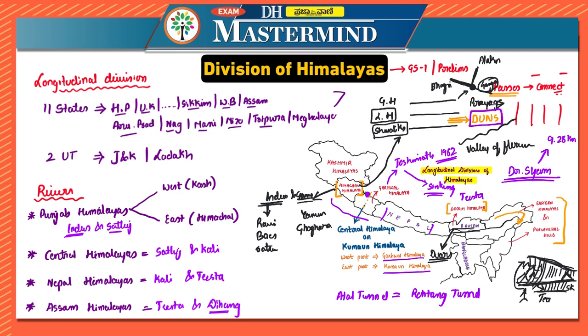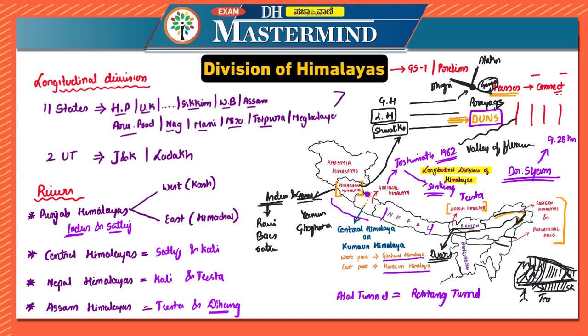Now when you come to Arunachal or the Eastern Himalayas and Purvanchal hills, as we have seen, when the Brahmaputra takes a southward bend, you have the start of the Purvanchal hills.